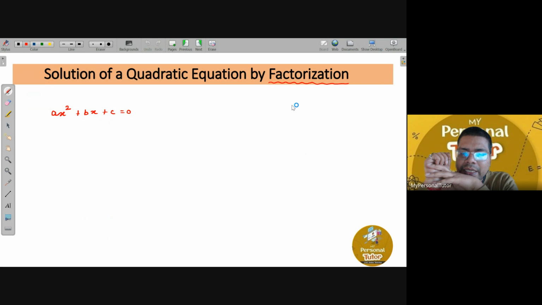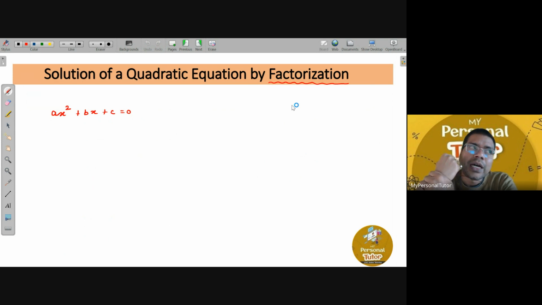So any quadratic equation will always be of the form ax square plus bx plus c equals to 0. And the most important thing, the value of a can never be 0, right? Value of b can be 0, no problem. Value of c can be 0, no problem. But a can never be 0, because if a becomes 0, it will not remain a quadratic equation, right?